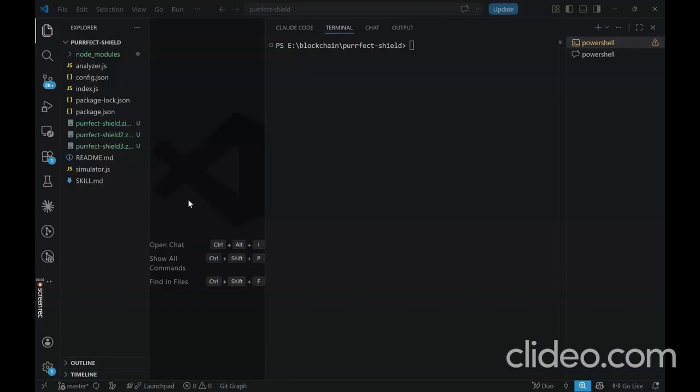Hello everyone, my name is Soham and this is Perfect Shield. Right now, there is a massive flaw in Web3 AI agents. They are great at chatting but blind when trading. If you tell an AI with a hardware wallet to buy a trending token, it will blindly sign the transaction, even if it's a honeypot. I have built an OS level interceptor to stop this. Keep in mind, this is an OS level interceptor.